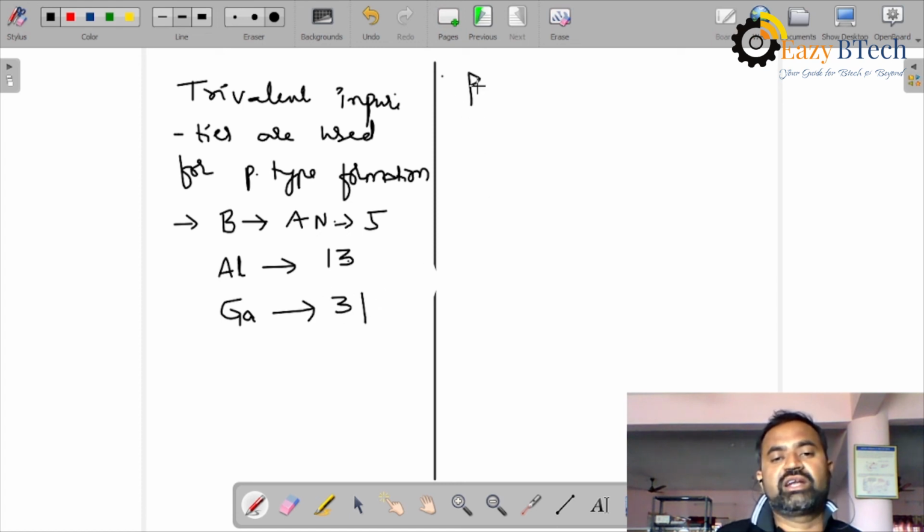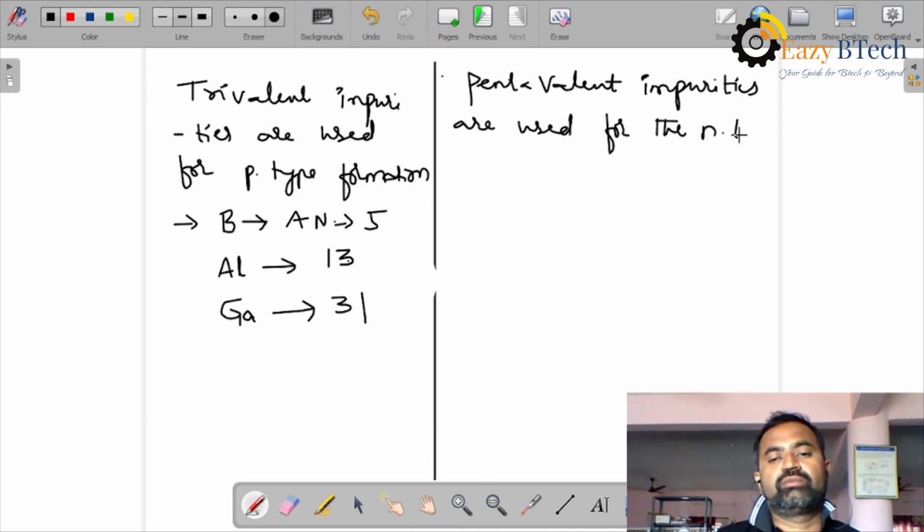Here we use pentavalent impurities. Pentavalent impurities are used for N-type formation. What elements are we using?